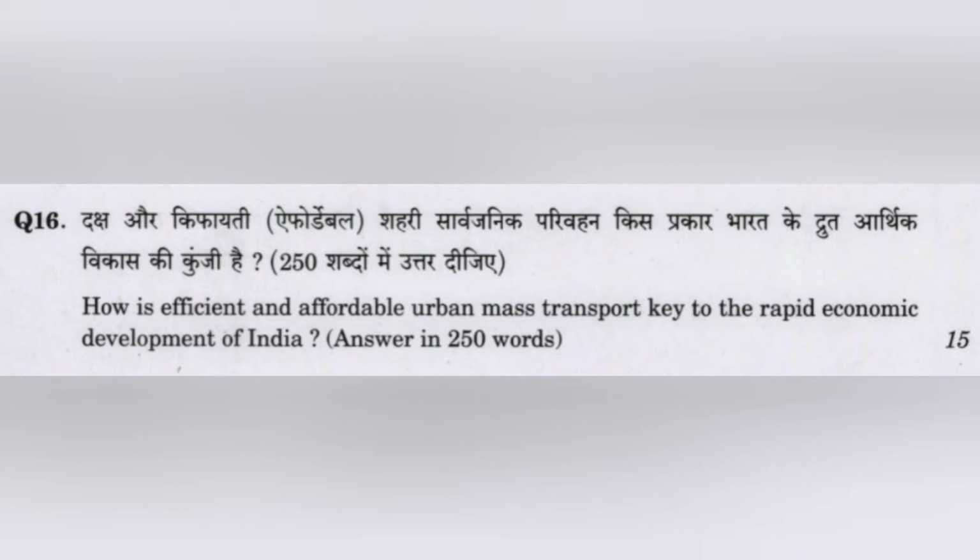This is question 16 of GS paper 1, 2019 paper, and this question says, how is efficient and affordable urban mass transport key to the rapid economic development of India? We need to answer this in 250 words and the marks is 15 marks.